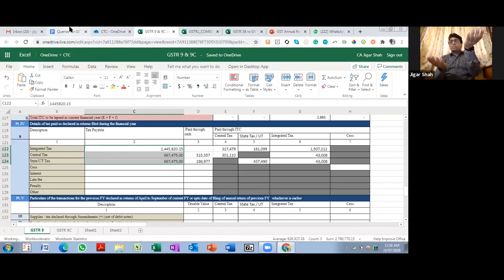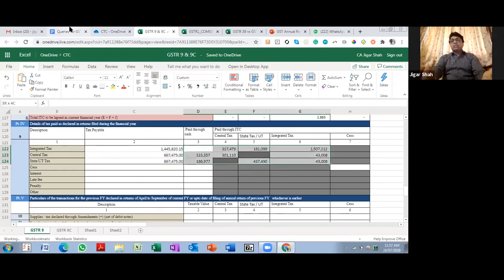Now what you need to do is, in table 9, you can manually edit the tax payable figure, and you will take it to the level of table 4. So your table 4 and table 9 are now tallied. But once you increase the figures in table 9 in column number 2, which is highlighted as of now, it will not reconcile with the details in 3, 4, 5 and 6, and you cannot amend these details. So there will be a difference.